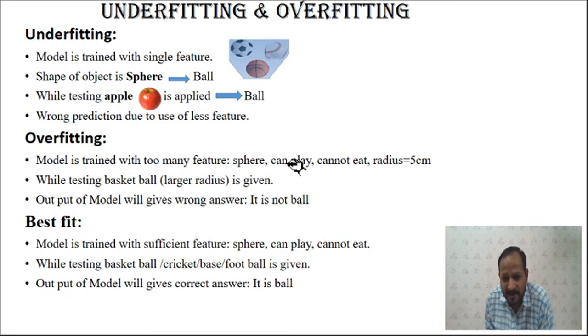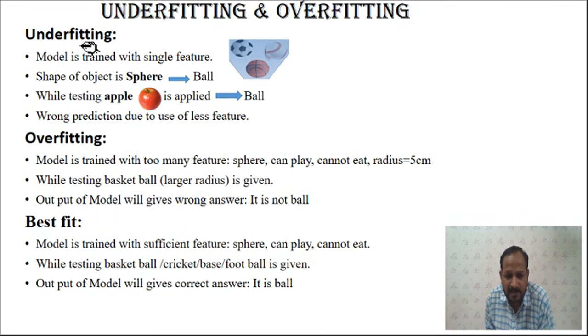During training it will do each and everything because you have used the ball of this radius and all these parameters during training, and because of that it will give overfitting, because when you give something different from the object which is used for the training, it will give you the wrong answer. So this is due to overfitting.